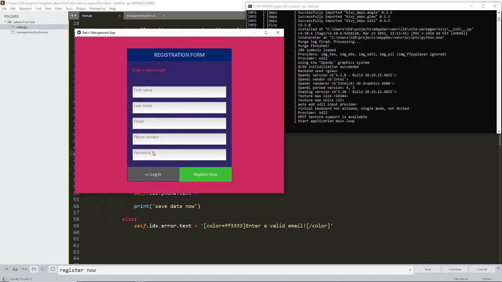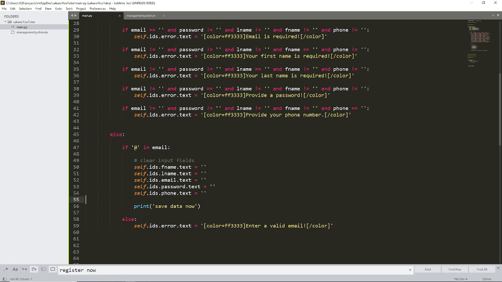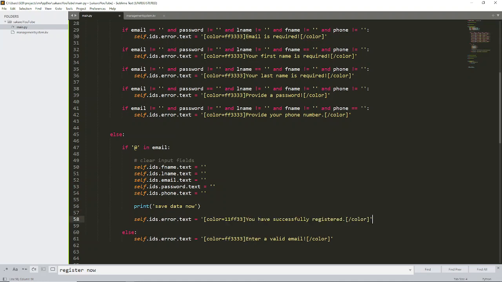The next thing that we want to look at, if everything is correct, is to change this one to a success message. To do that also, we will just take the error text and change that to a success message. So we print this after that, and I'll put this dot error dot text, and I'm changing that to, this is not an error, it's a success message.